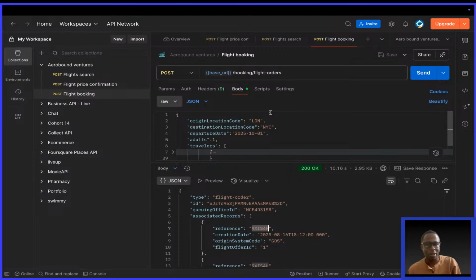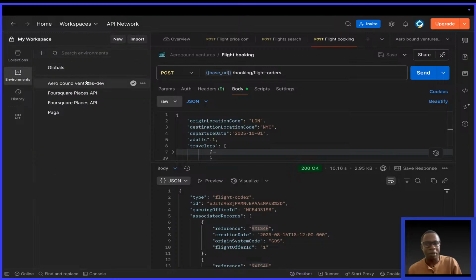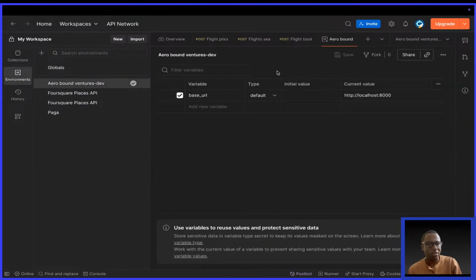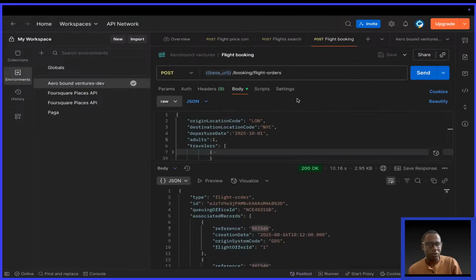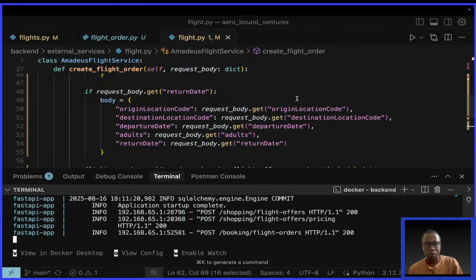And now, like I was telling you, I'm using Postman because here it's quite easier to organize everything. I can have my location here, I can save my information, and I can have environments. You see, I have an environment for this. I'm going to be creating environments and it's going to be flexible. The documentation is good for people who need documentation, but for execution, I think Postman is way better.